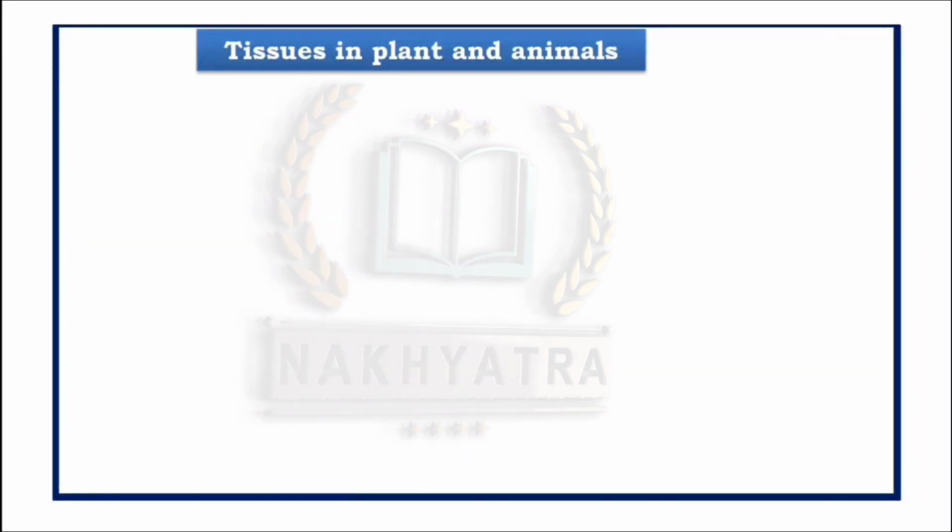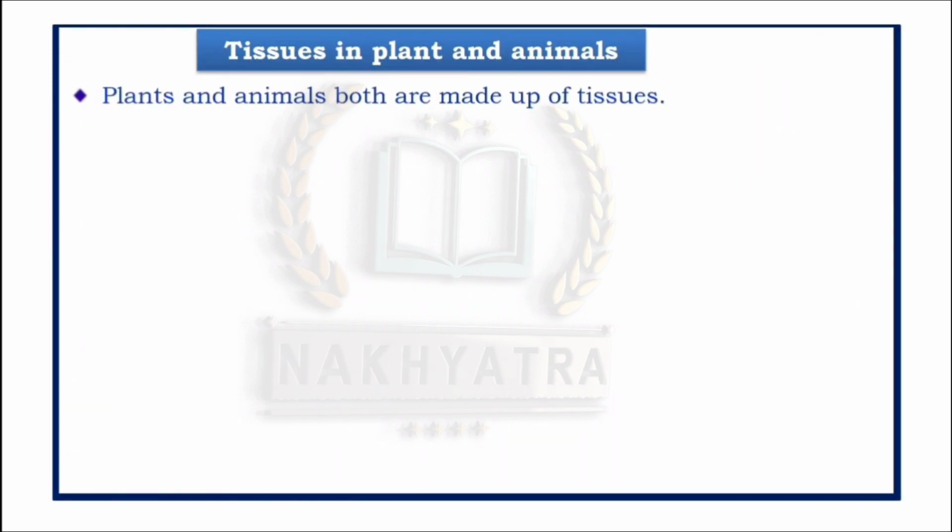Next we will study tissues in plants and animals. Plants and animals both are made up of tissues. Plant tissues include xylem, phloem, collenchyma, sclerenchyma, epidermis and meristematic tissue. Whereas animal tissues include epithelial tissue, connective tissue, muscle tissue and nerve tissue.